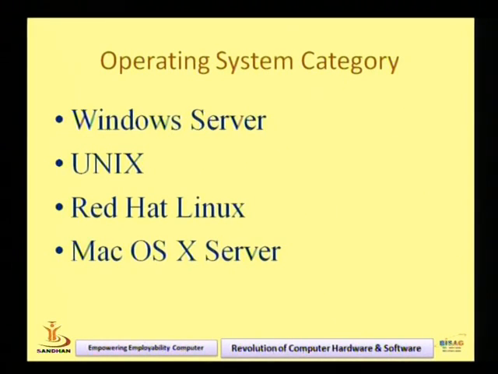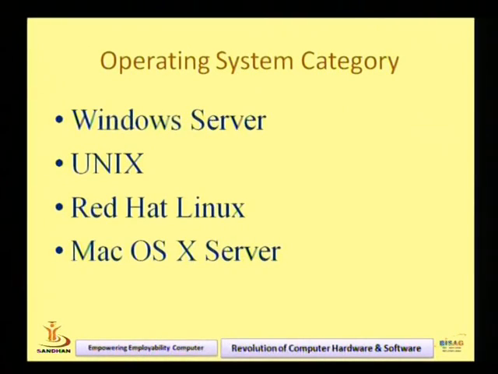Windows has a history. Windows has the client OS and the server OS. If you are using the client, then we started from 95, then 98, then Windows 2000, Windows XP, Windows 7, Windows 8. So these are the client OS. Please check the content. There are also Windows Server OS, Windows Server and Windows Client. Windows Server means Windows 2003 and Windows 2008. So these are the system software. Now Unix is also an operating system.